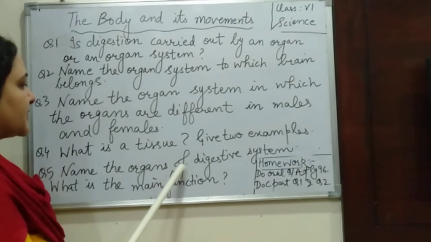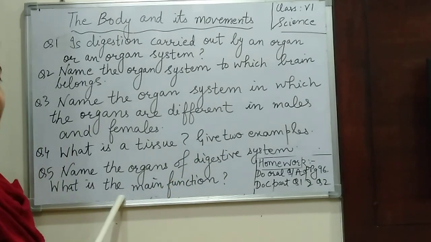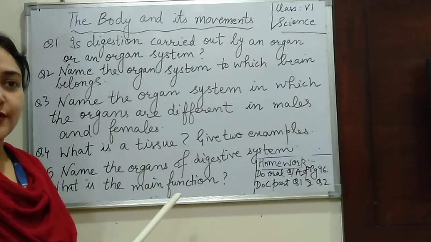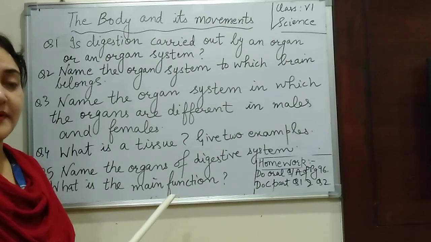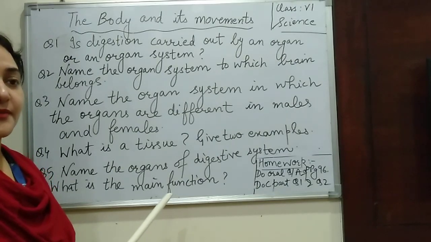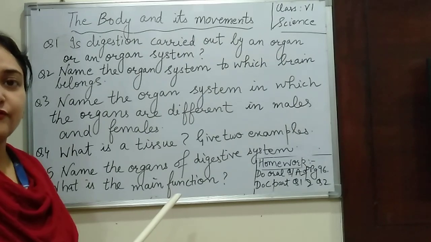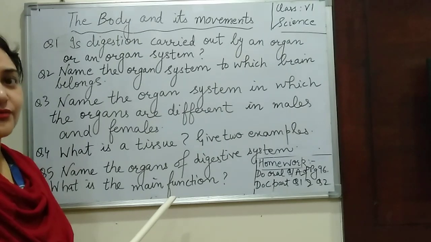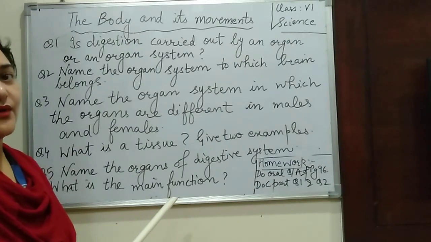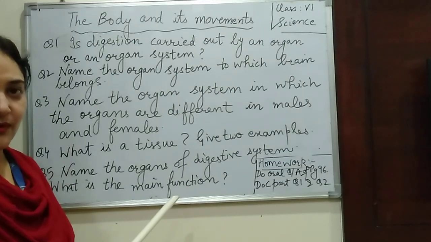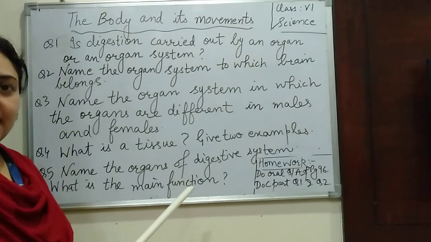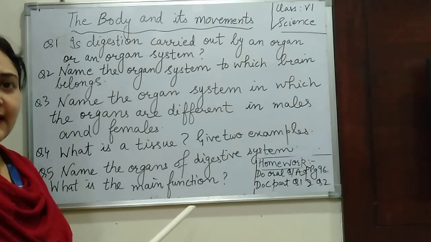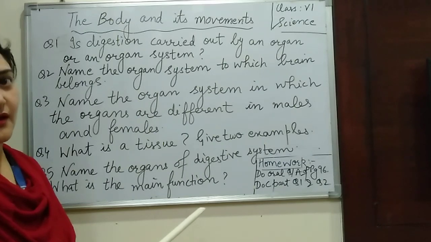Question 5 is name the organs of the digestive system and what is the main function of the system. You know that digestive system में क्या क्या होता है, you people have learnt it in your lower classes also. Complete digestive system. Digestion starts from the mouth, then teeth, then you have the food pipe, then you have the stomach. From the stomach the food goes to the small intestine and then to the large intestine, right? I repeat once again: teeth, right, then food pipe, then stomach, then small intestine, large intestine, and then the rectum and then anus, right?